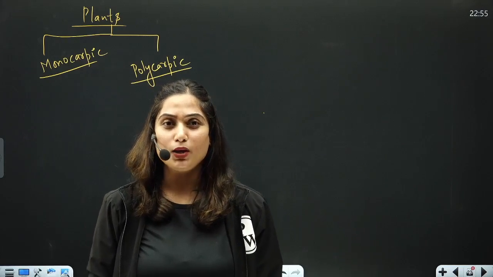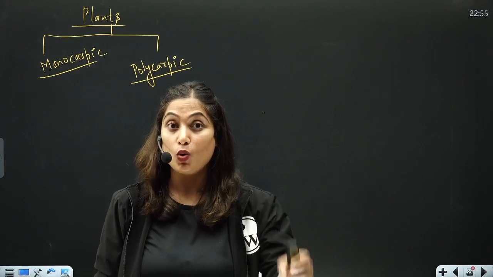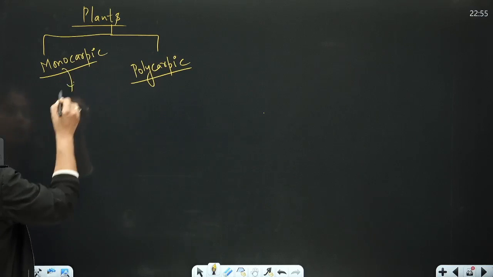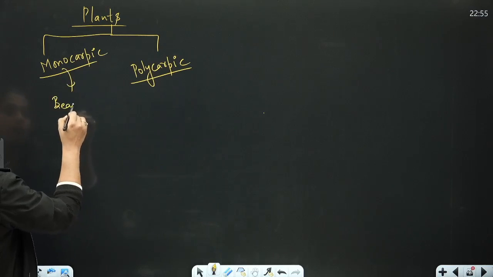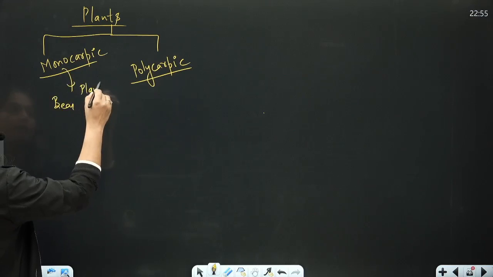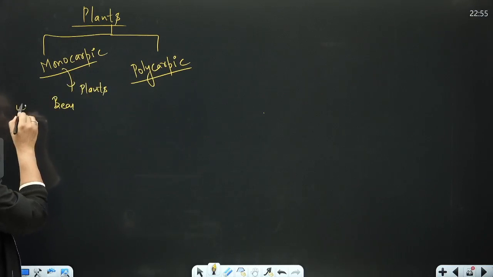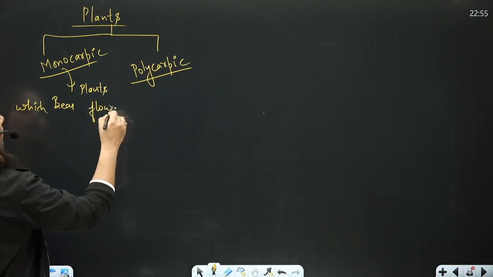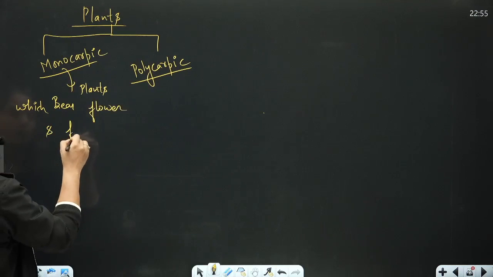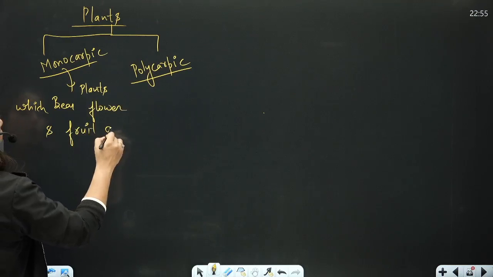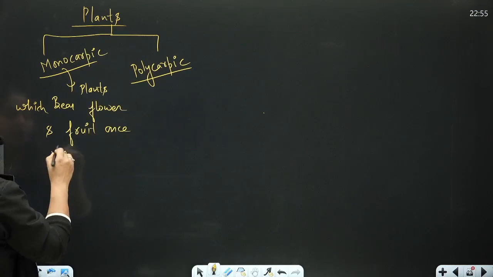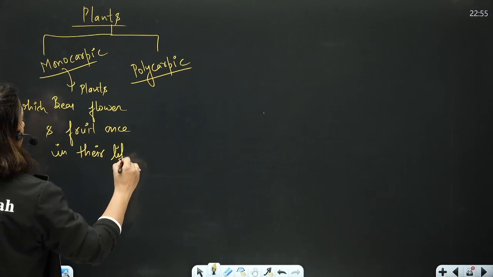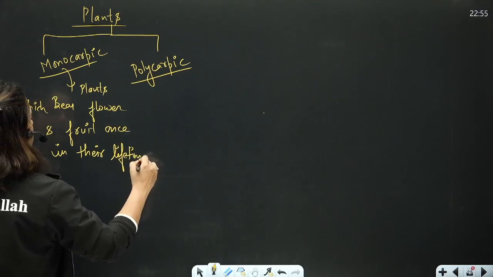That means the plant which will have flower and fruit only once in their lifetime. All the plants which bear flower and fruit once in their lifetime, those plants are the monocarpic plant.